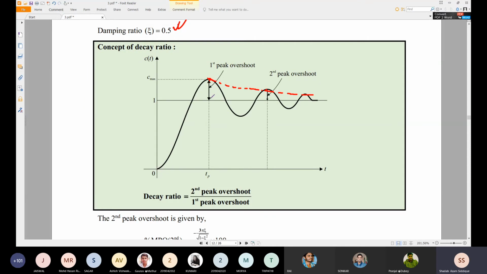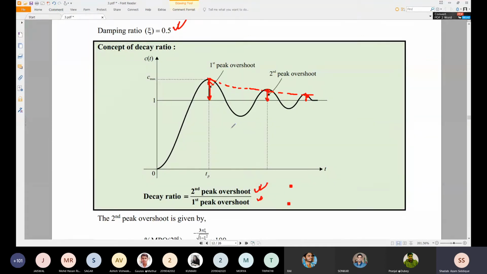So we have a decay ratio which is nothing but from the first peak to this one, and this is the second peak which is given here. Okay, so second peak divided by first peak, which is equal to decay ratio. If you want to have this one, you can also go through the third peak divided by second overshoot. Sorry, yes, third divided by second, smaller divided by greater one. So you can have the second peak divided by first peak, first overshoot, or you can also have a third peak divided by second peak also.